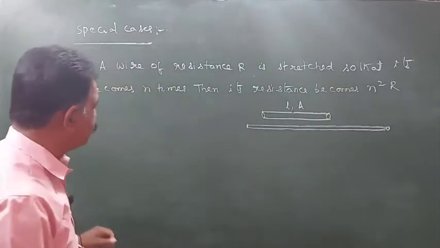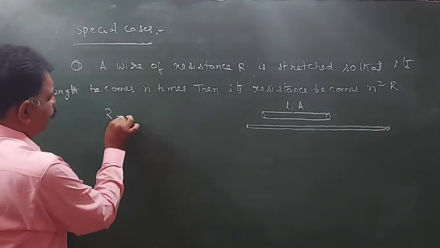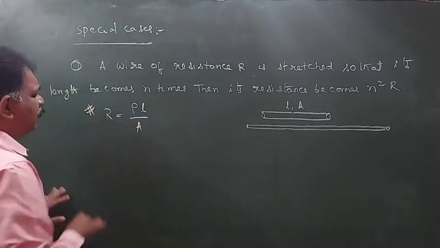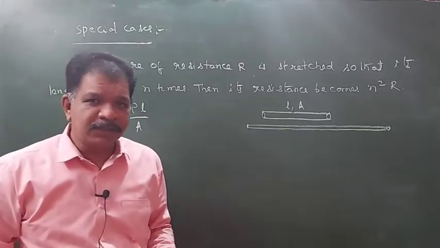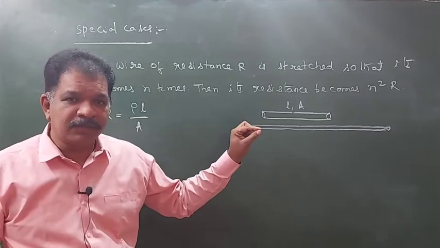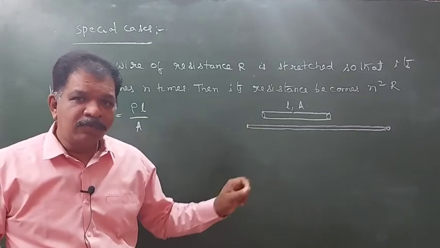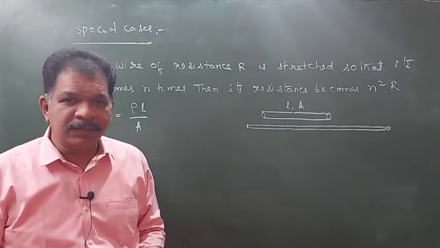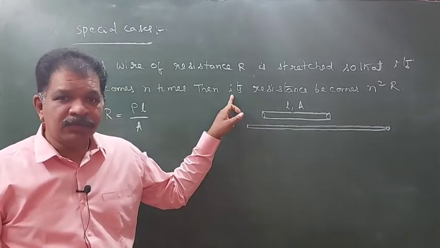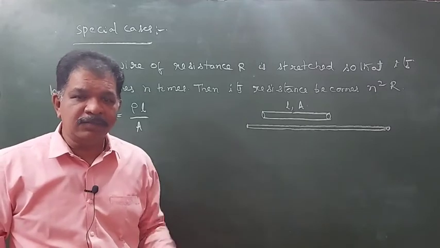How did that come? See, we know the formula R is equal to rho L by A. On stretching, length will increase, area of cross section will decrease. How much the area of cross section decreases is not mentioned. What they gave is simply that length increases by n times.